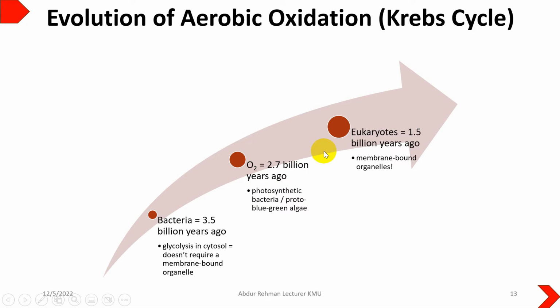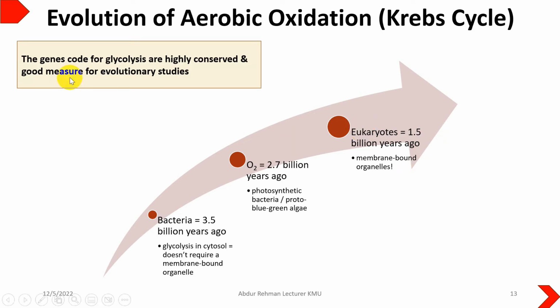And then if we come a little more advanced towards eukaryotic life, it came into existence about 1.5 billion years ago, and these eukaryotic cells or organisms have membrane-bound organelles, especially the mitochondria. With the presence of mitochondria, the TCA cycle was more active by utilization of oxygen, because at this time oxygen is available on the earth.